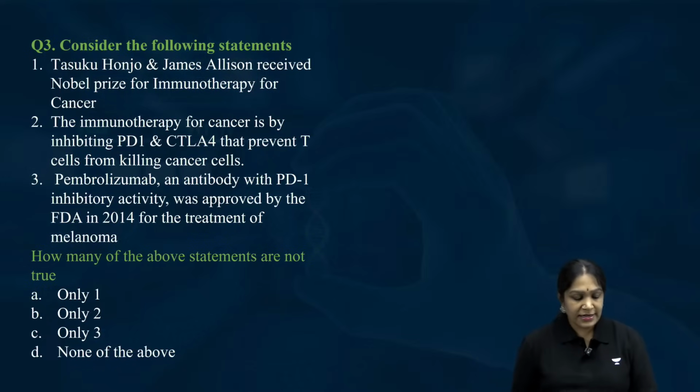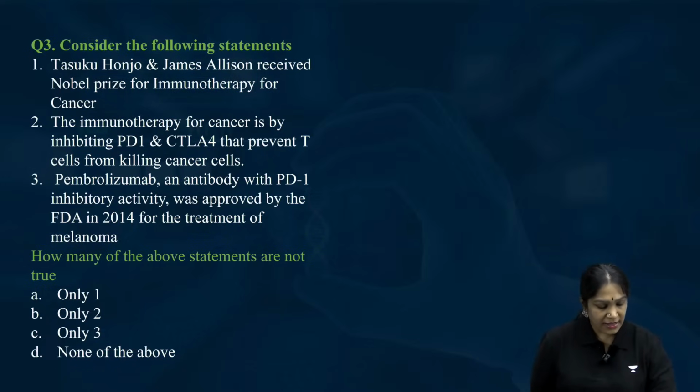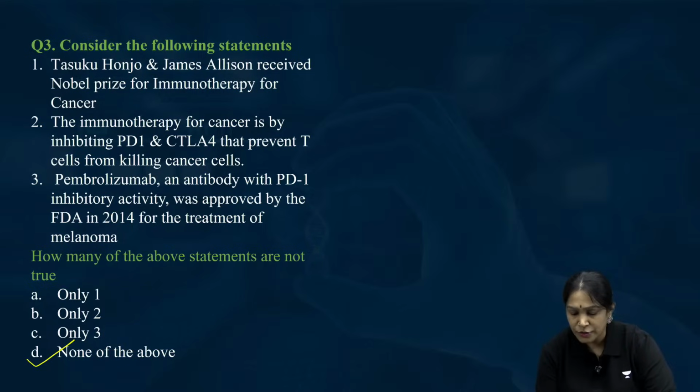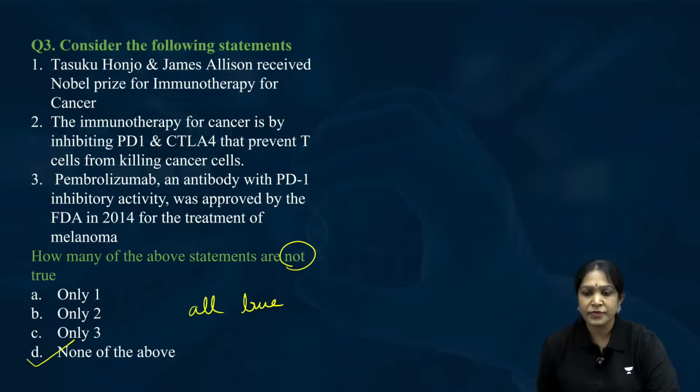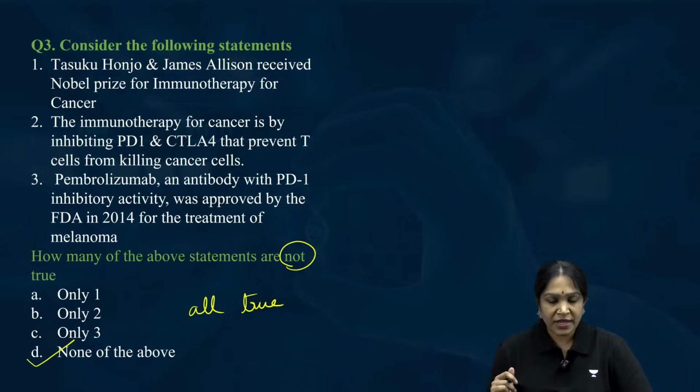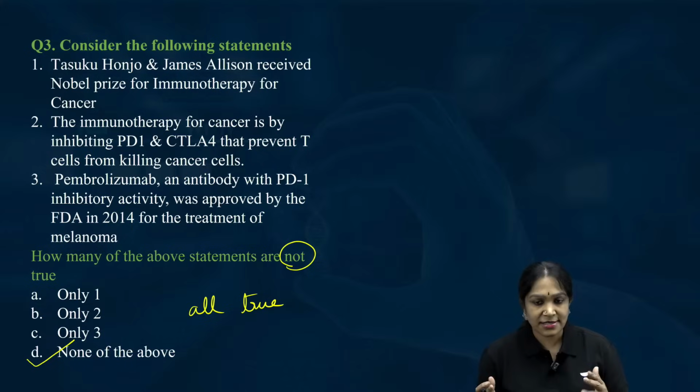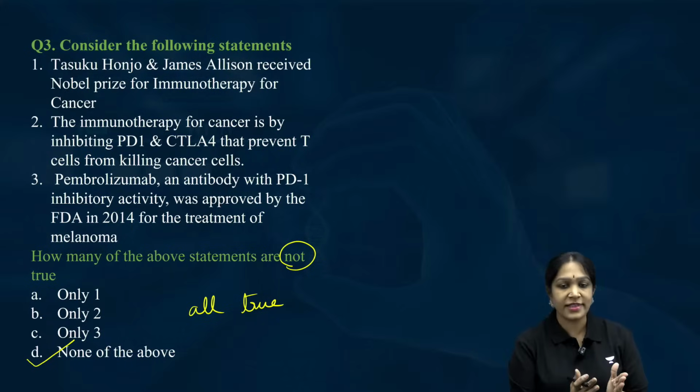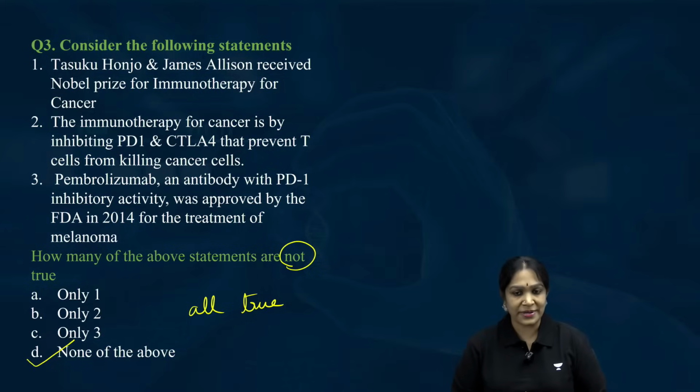Okay, let us start the discussion. The right answer for the question is D, which are not true, none of the above. It means all are true. All the statements are true. Now let us give the explanation. Answer is different, explanation is different. You got the answer. Now let us see the explanation.